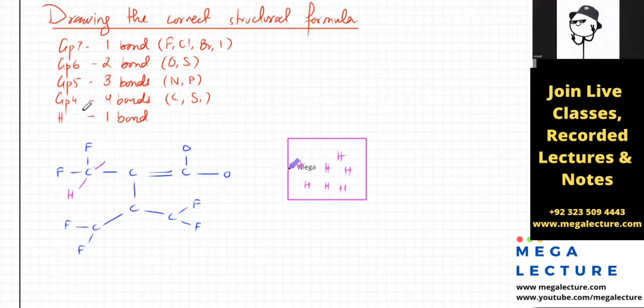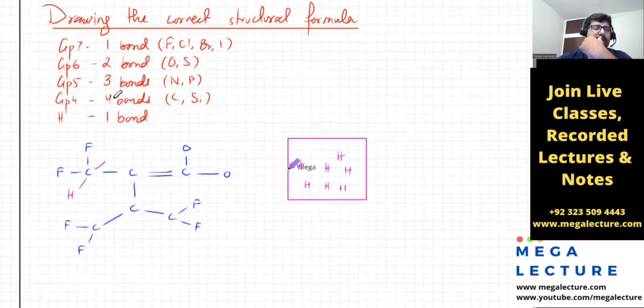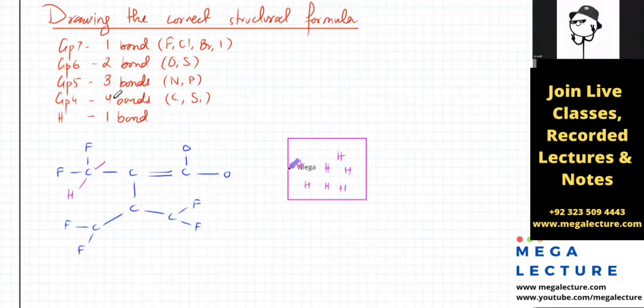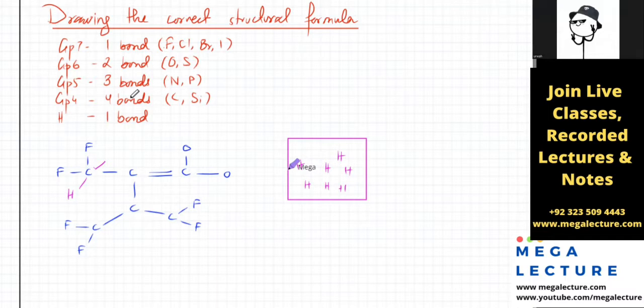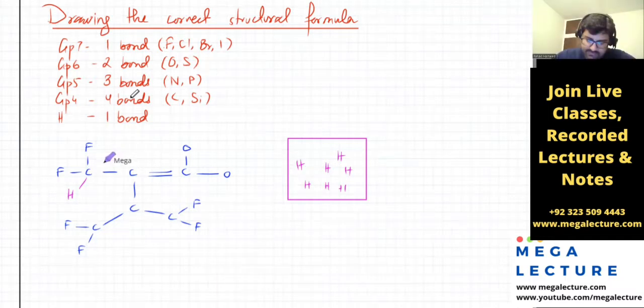Urva, Amna, is this clear? No, sir, I don't get it. How is it incorrect? How many bonds should carbon make? It's in group 4. It should be making how many bonds, Urva? 4 bonds, yeah. So before that, if you look over here, how many bonds was this making?